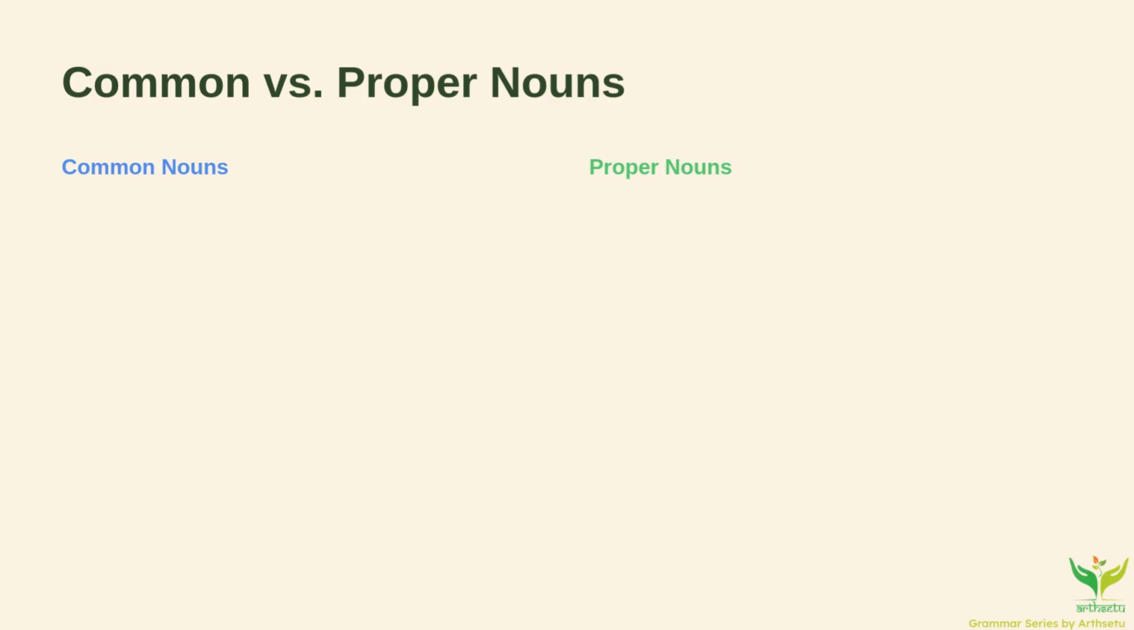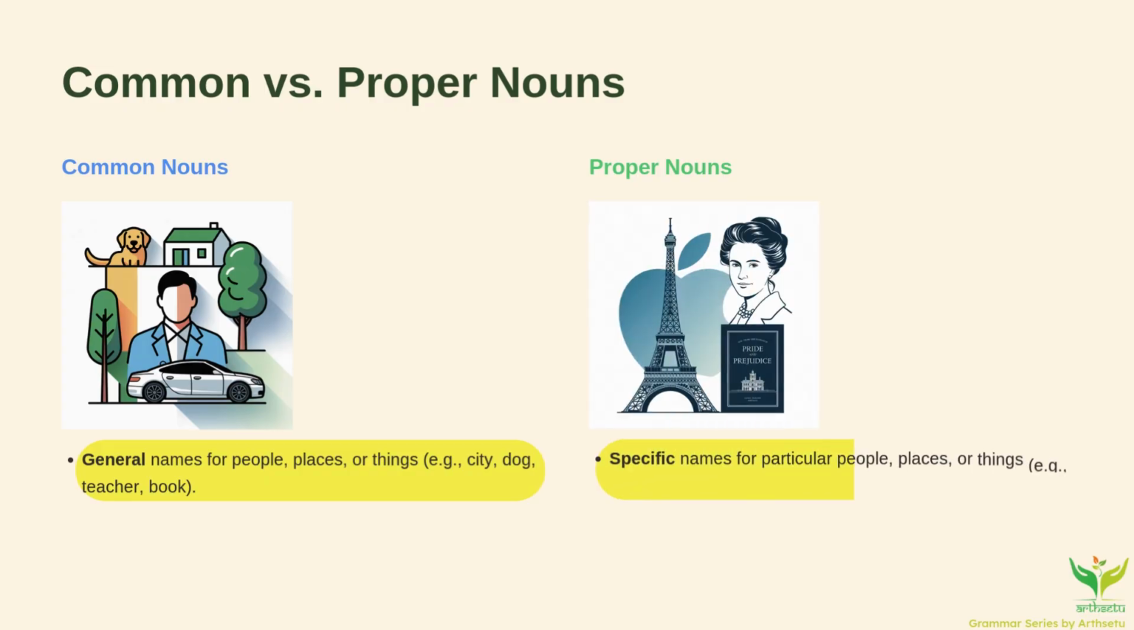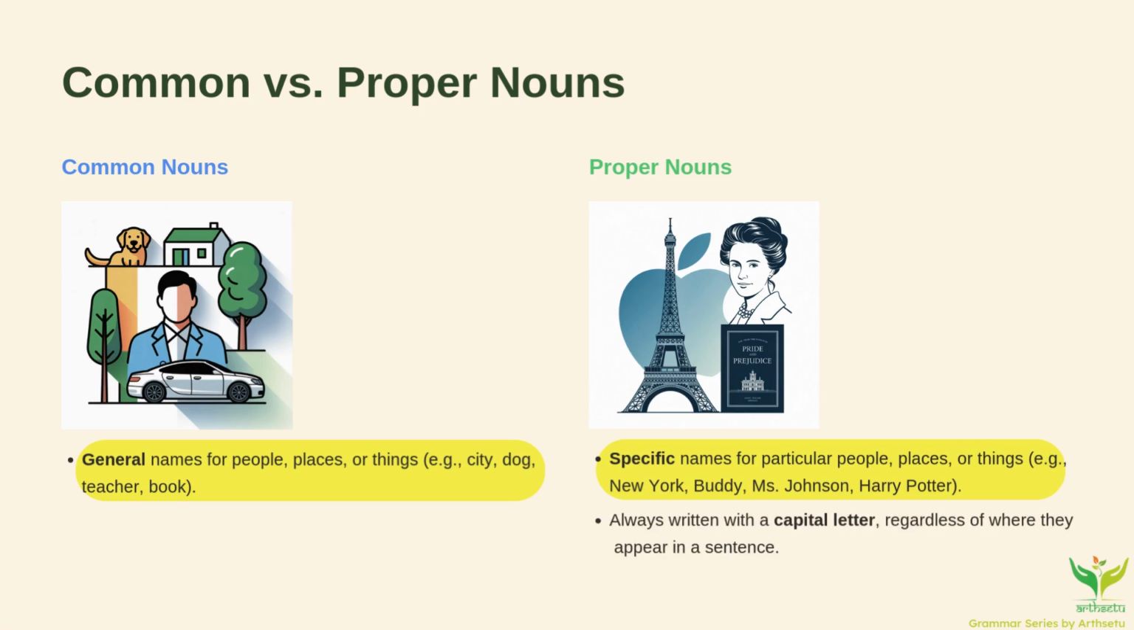Common versus proper nouns. Now, nouns come in two main types, common and proper. Common nouns are general, like city, dog, book. Proper nouns are specific. For example, New York, Buddy, Harry Potter. The golden rule: proper nouns always begin with a capital letter. Even if they are in the middle of a sentence, they get that capital. Why? Because they are special, unique, one of a kind.